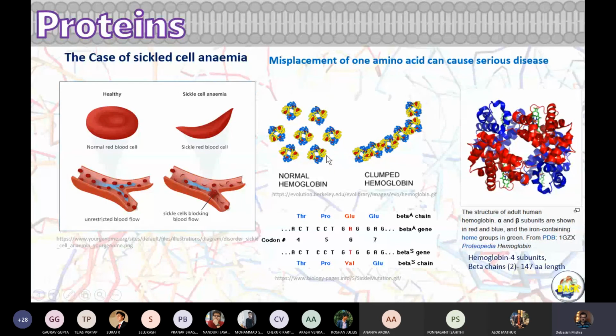Okay, they are spaced equivalently and they are placed partially because of repulsions from each other, and they manage to stay aloof. But if you change glutamic acid to valine, you see the hemoglobin molecules tend to clump together, and that's how it changes the overall shape of the hemoglobin.